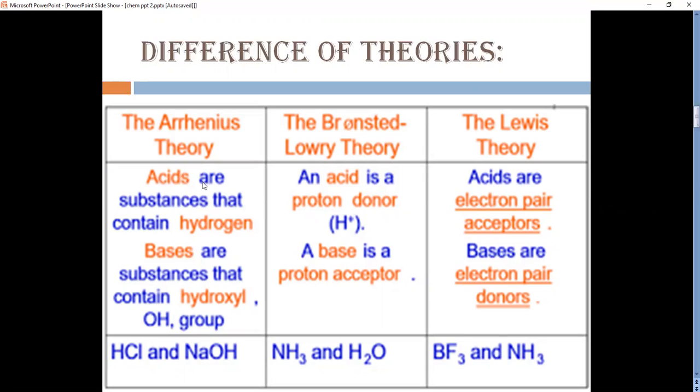According to Arrhenius, acids are the substances that contain hydrogen and bases are the substances that contain hydroxyl group. According to Bronsted-Lowry, an acid is a proton donor and a base is a proton acceptor. And according to Lewis, acids are electron pair acceptors while bases are electron pair donors. According to Arrhenius, HCl and NaOH are acid and base. According to Bronsted-Lowry, NH3 and water are acid and base. BF3 and NH3 are acid and base according to Lewis theory.